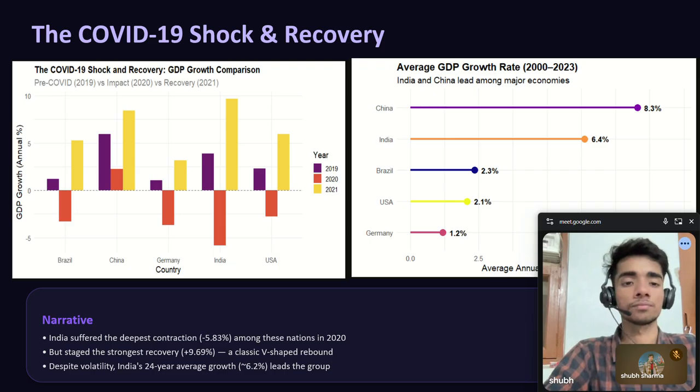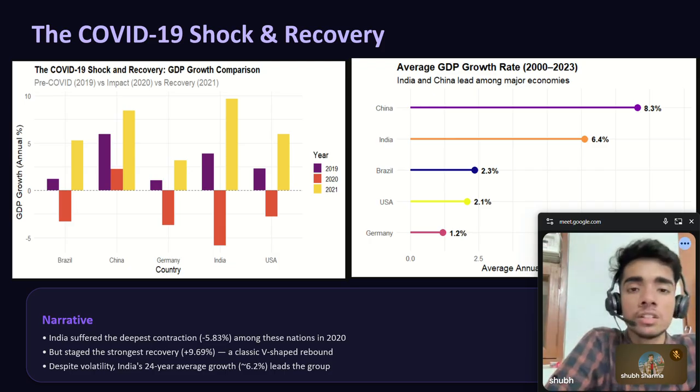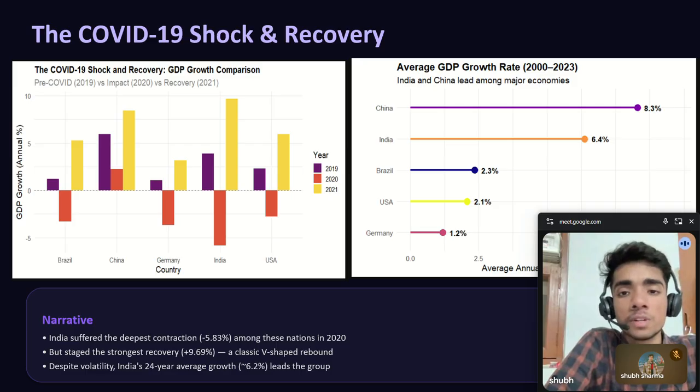Now, we will zoom into the COVID period. The bar chart on the left compares pre-COVID impact and recovery years for each country. India suffered the deepest contraction among these five nations at minus 5.83% in 2020.